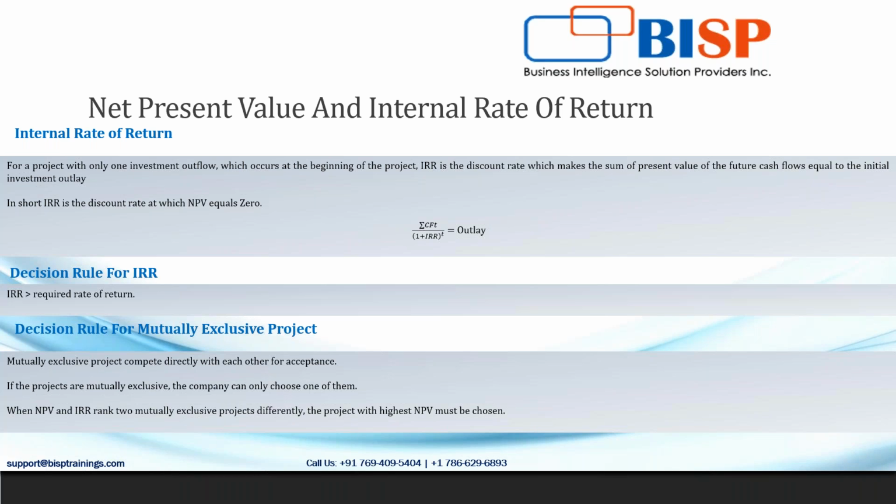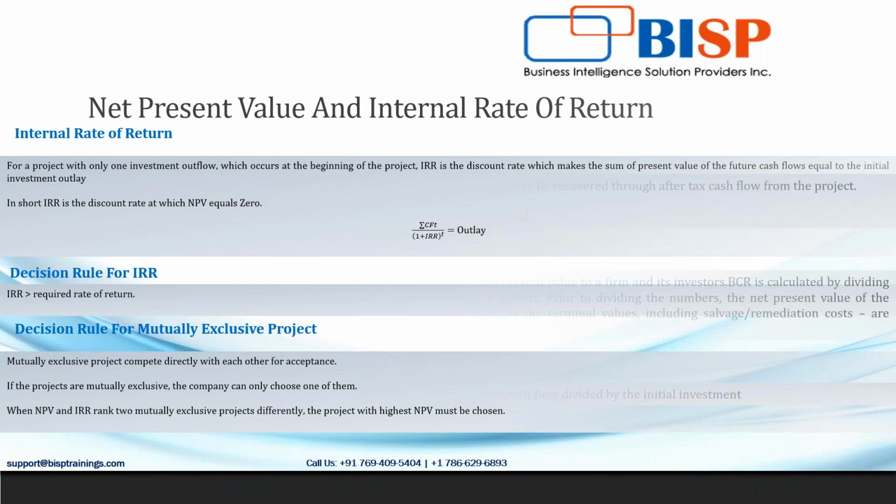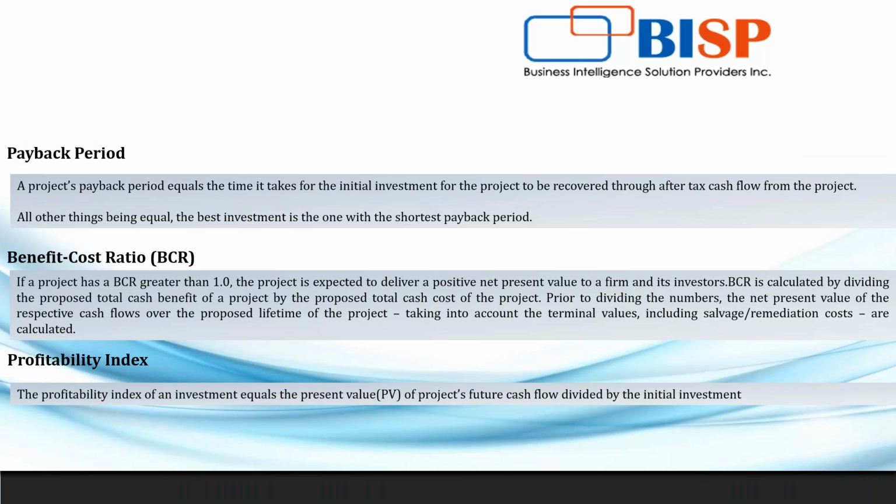Whenever we compare two mutually exclusive projects, we take into account only the project which has the higher net present value, in case both projects give us the same internal rate of return. So these are the basic concepts that we keep in mind while making any project related decision.